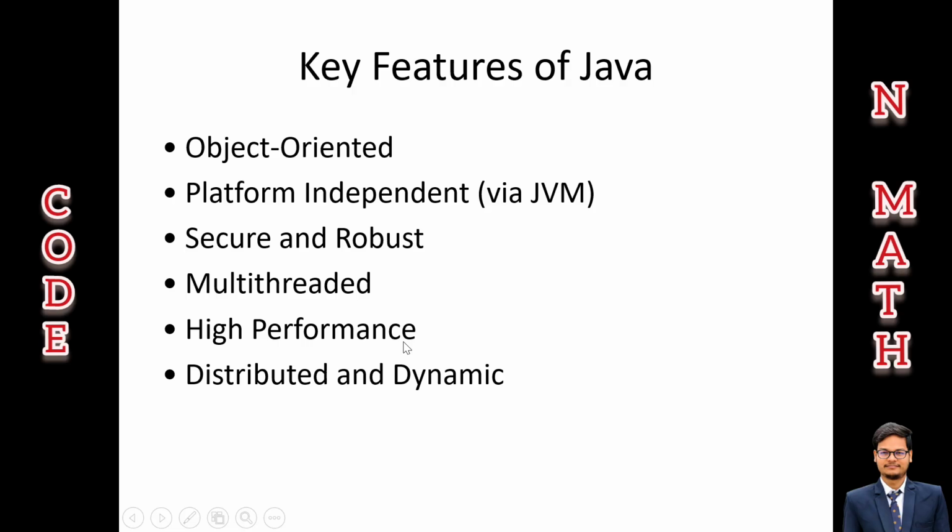If we talk about its performance, then it's quite high. Java uses JIT, means just-in-time compiler, to convert code to machine language faster. So it is faster. If we talk about distributed and dynamic, then Java supports distributed systems and dynamically loads classes as needed during runtime. All these features together make Java suitable for everything from small apps to enterprise level.